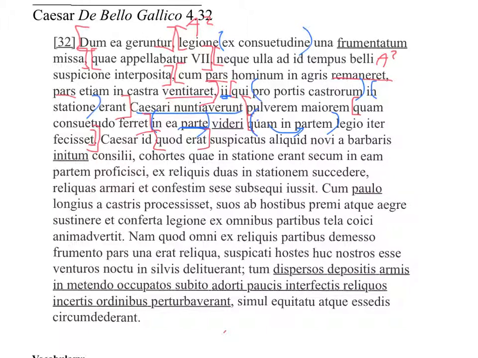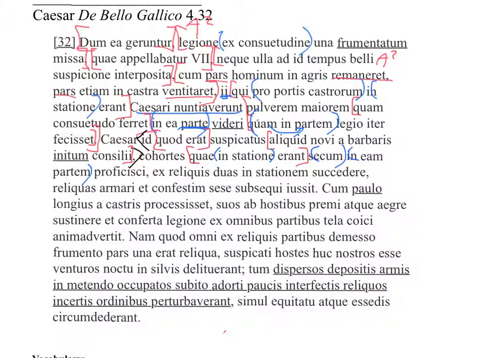So I'll use black to show the whole participle clause, but inside that participial clause we have this ACI. It goes like this. "Cohortes quae," okay, there's a quae going with cohortes. "In statione erant." "Secum" is actually a preposition. "In eam partem."